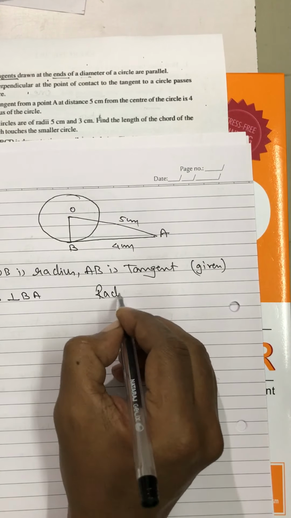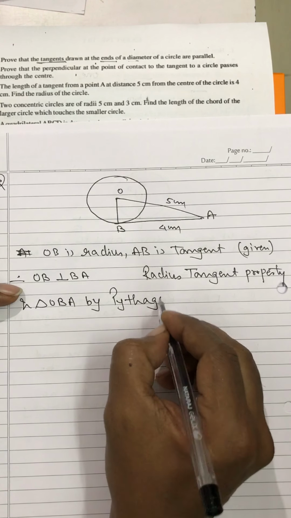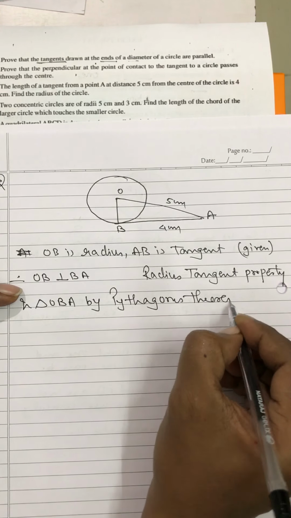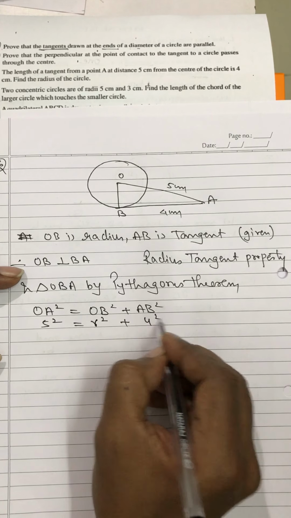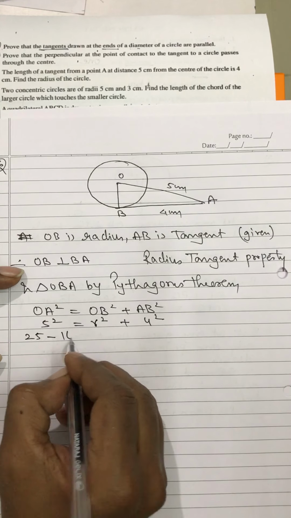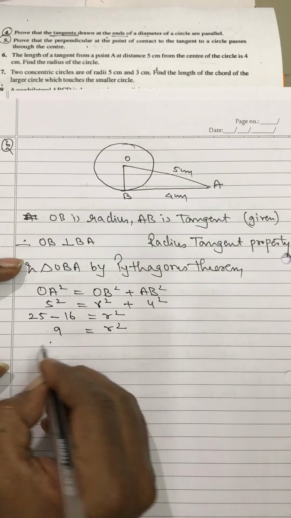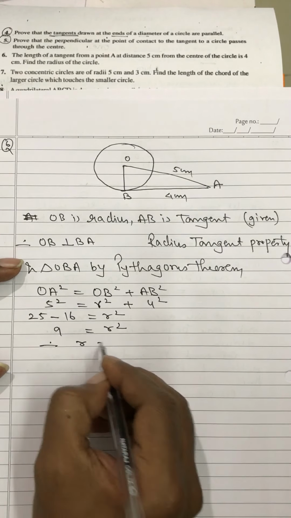So you will get this is 90 degree in triangle OBA. By Pythagoras theorem, OA square is equal to OB square plus AB square, 16. This will be 9, I suppose. This is what we have got.